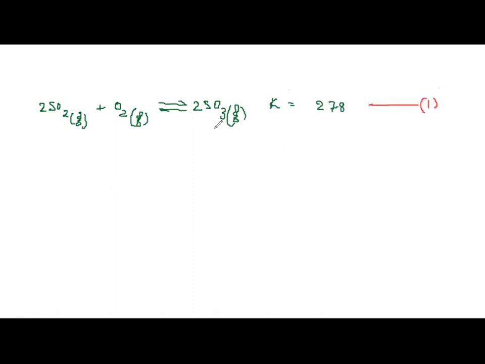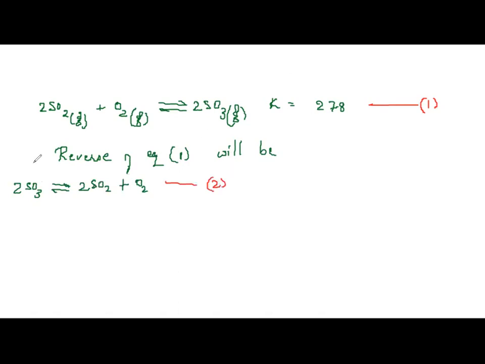Now see, the second equation they have given us is the reverse of this. I don't say it is only the reverse of it, let us see. Reverse of equation 1 will be 2SO3 gives 2SO2 plus O2. Correct? This will be the reverse. Let me call this equation 2.